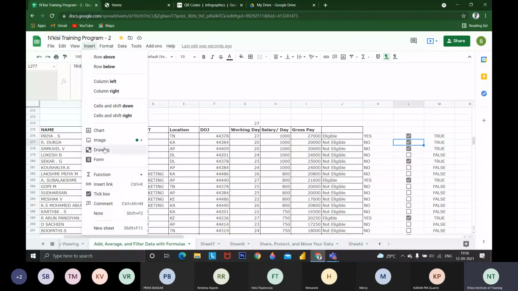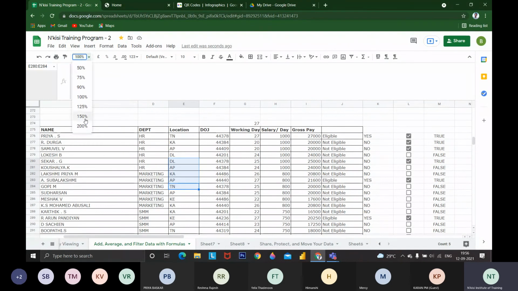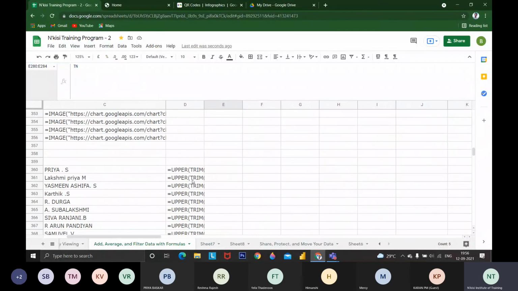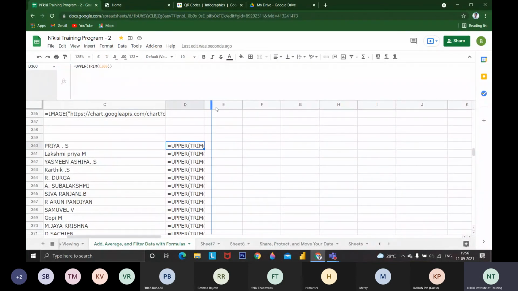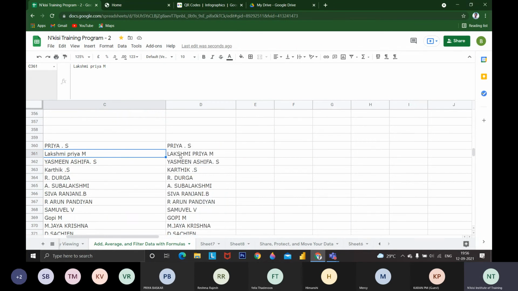Note, new sheets, everything in the view menu. Zoom is one of the options available here. This is the zoom option, you can zoom the sheet. Show formulas will show all the formulas in the sheet. Like this is the formula I have used for uppercase. Here Lakshmi Priya is mentioned in mixed format, with capital L and small A. Without the formula it stays that way, and with the formula I have converted it using proper and trim. I have trimmed the same thing and made it uppercase. Trim is like removing the white space.